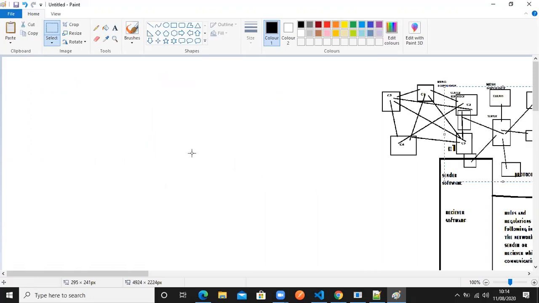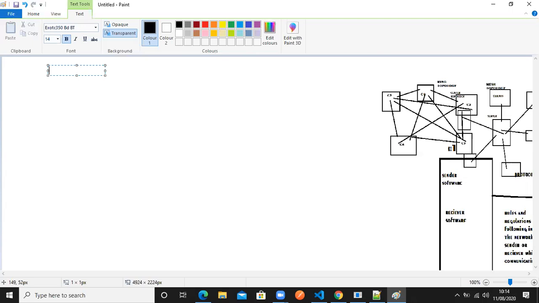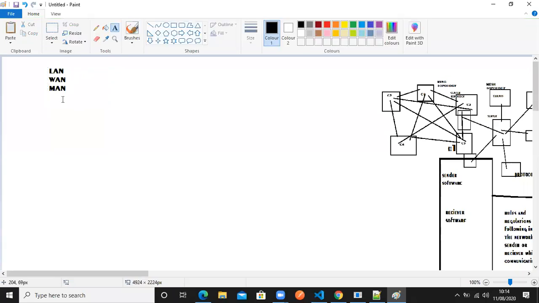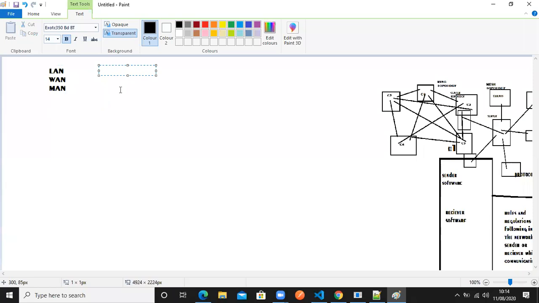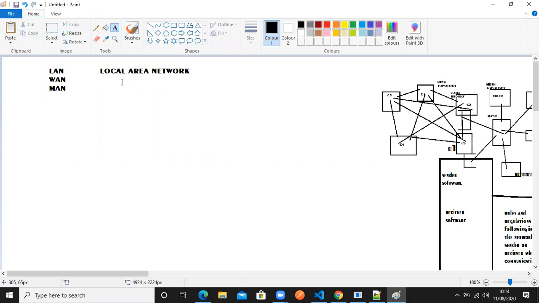Okay, coming to the next thing we are going to discuss today: there are some networks we have, like LAN, WAN and MAN. That's what we are going to discuss now. LAN means local area network. What is the meaning of local area network? We need to understand. Within the area we can share the information. It is like a very short area.